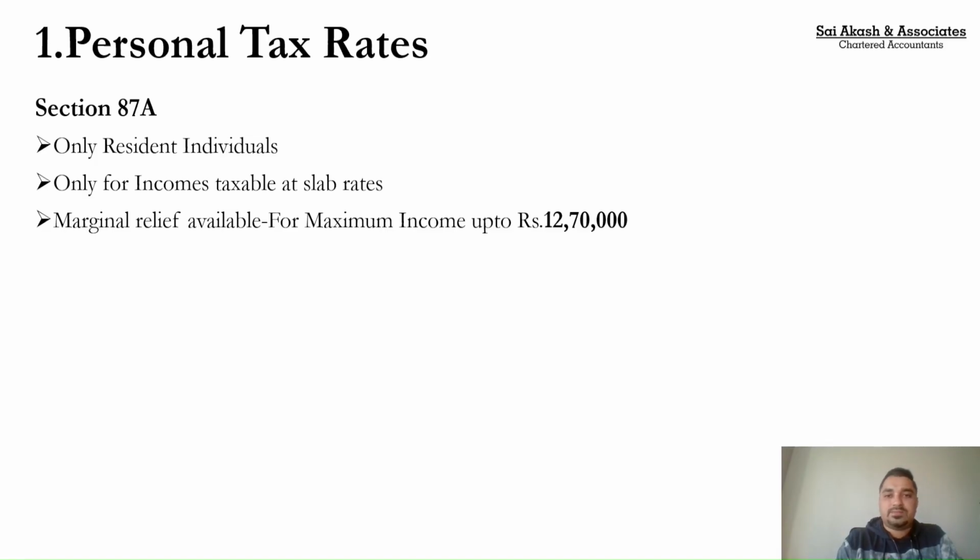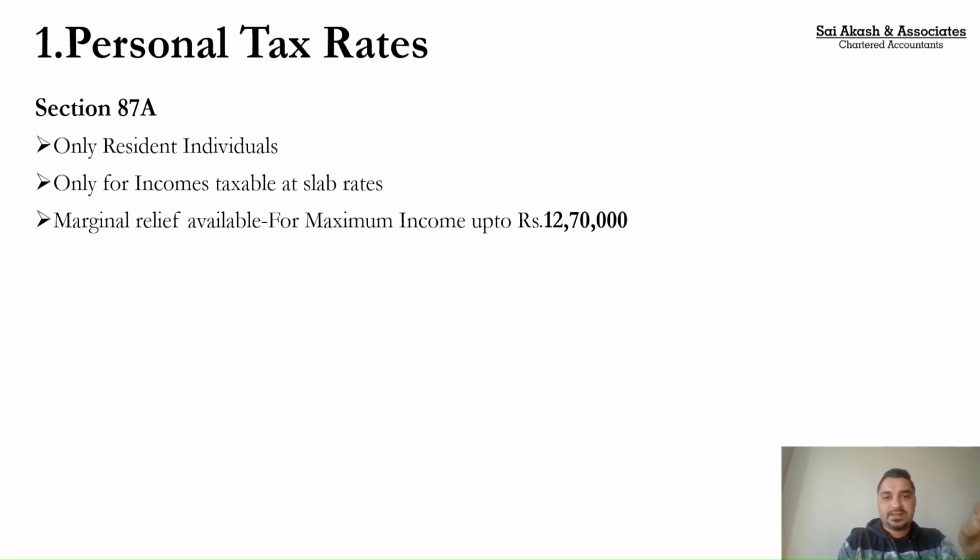But what if my income is 12 lakh 10,000? The moment I cross the limit of 12 lakh, the entire amount becomes taxable as per the applicable slabs, and the tax will come to 61,500. So in this example, my income has increased by only 10,000, from 12 lakh to 12 lakh 10,000.